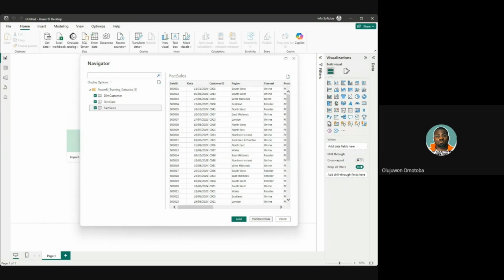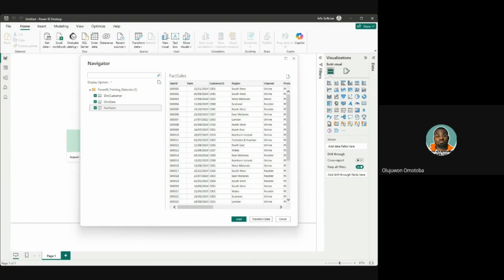The second step is, because we need to do some data cleansing, we are using transform data. This data is not meant for us to use, and I will tell you why. If you're not sure of the status of a particular data, if it's standardized, you should not be clicking on load. But if I've transformed this data earlier and saved it somewhere, I can load it directly.